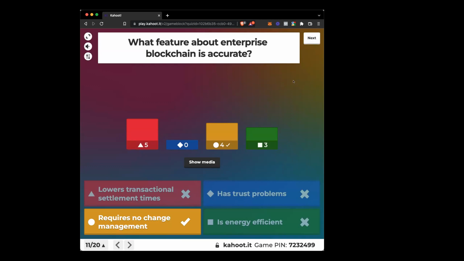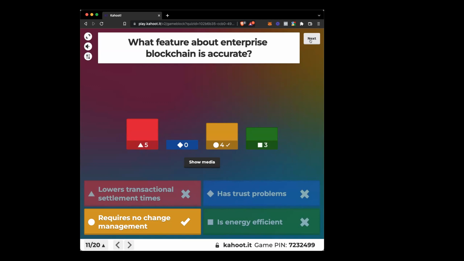Actually, blockchain right now does not lower transactional settlement times. Using Visa and MasterCard and existing settlement mechanisms and payment processing mechanisms in Web 2 is way faster than blockchain. I think everyone's experienced the speed of blockchain today is not nearly as fast as when you swipe your credit card.